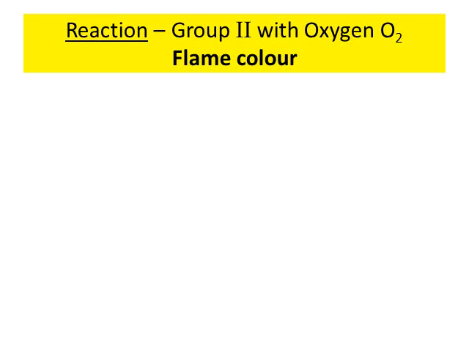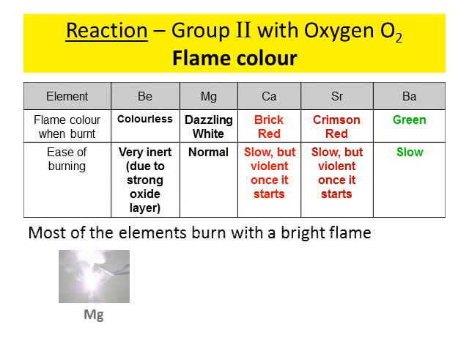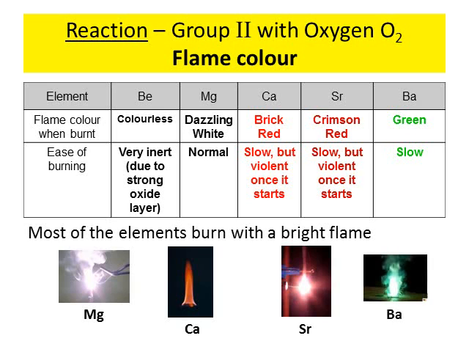One of the most interesting things that you learn during periodicity is your period 3 elements reacting with oxygen and the flame color of their burning. Like it or not, you also have to understand the flame color in this chapter. Most of the elements will burn with a very bright flame. Magnesium, in particular, and this is extremely important for you to remember, will burn with a bright white flame. It is a very brilliant color, and it is something that you are expected to know.